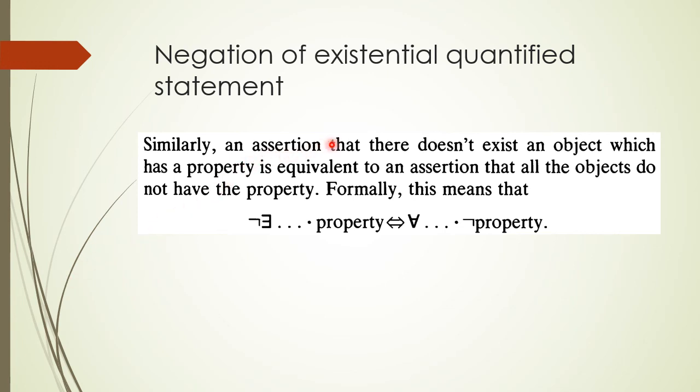Similarly, an assertion that there doesn't exist an object which has a property is equivalent to an assertion that all the objects do not have that property. Formally, this means that the negation of the existential quantifier with the property is equivalent to the universal quantifier with the negation of that property.